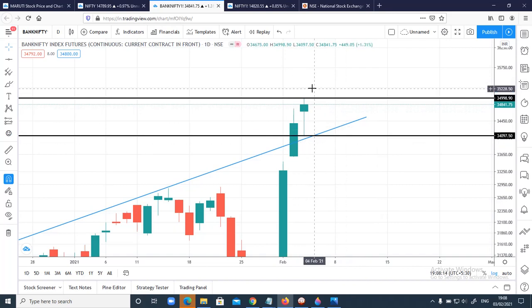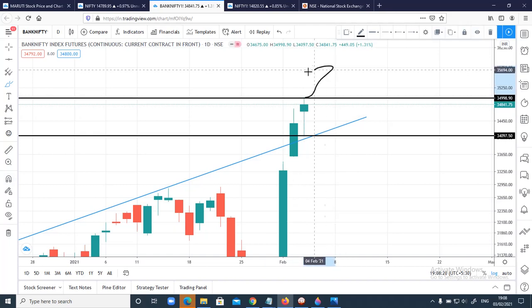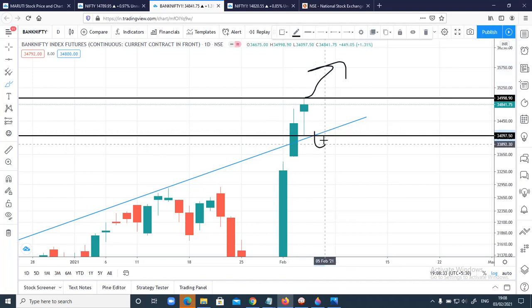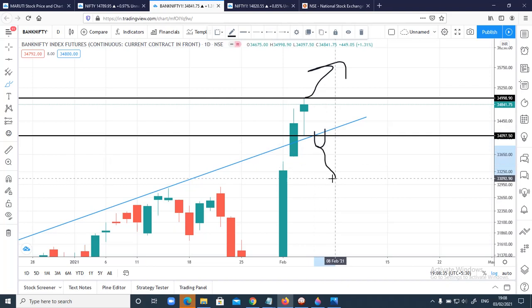So for tomorrow also, this high and low will be very important. In case we see price sustaining above today's high, we will see upward momentum. Take it as 300 to 500 points of upward momentum. And on the downside, once it breaks today's candle low, there is also the resistance trend line which is acting as a support. Any close below this in the daily time frame, we can expect prices again to move down.